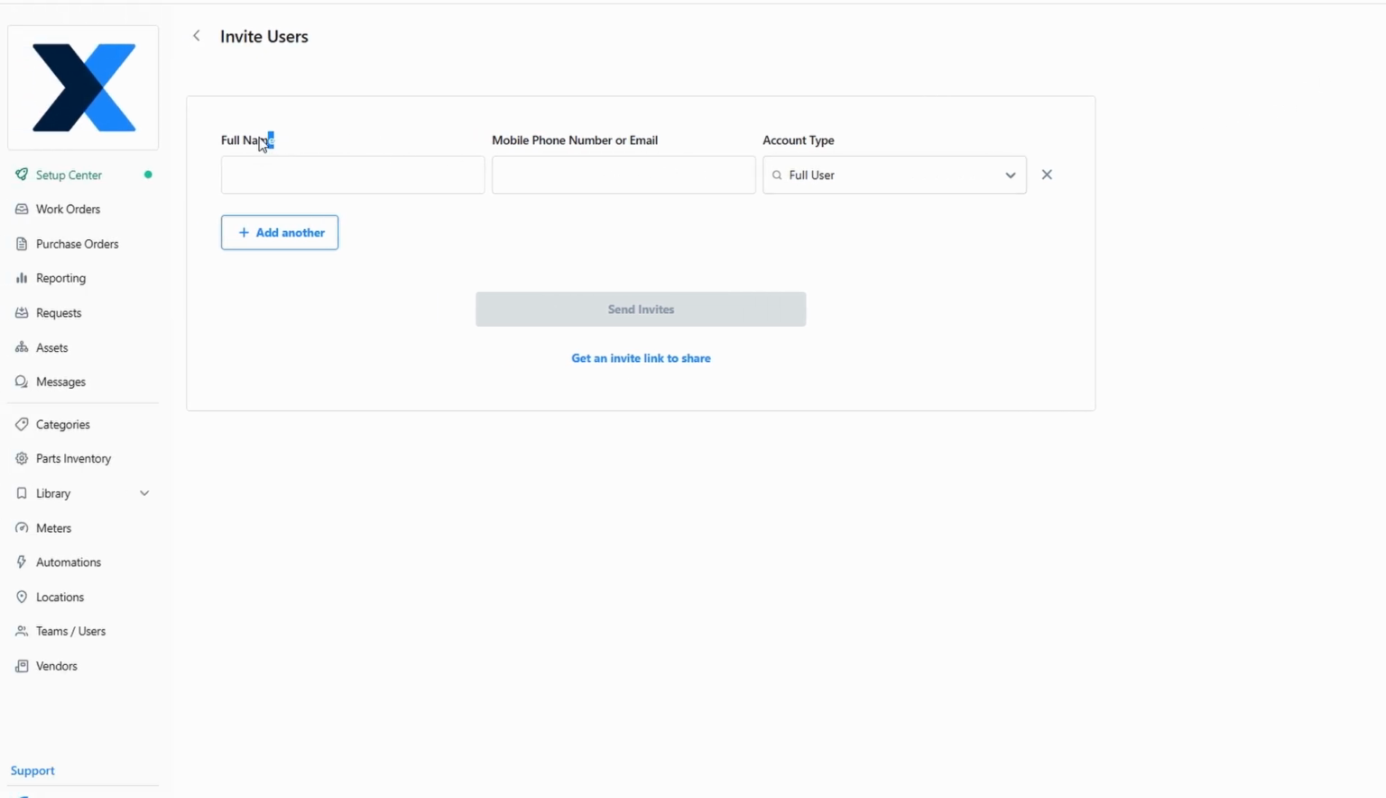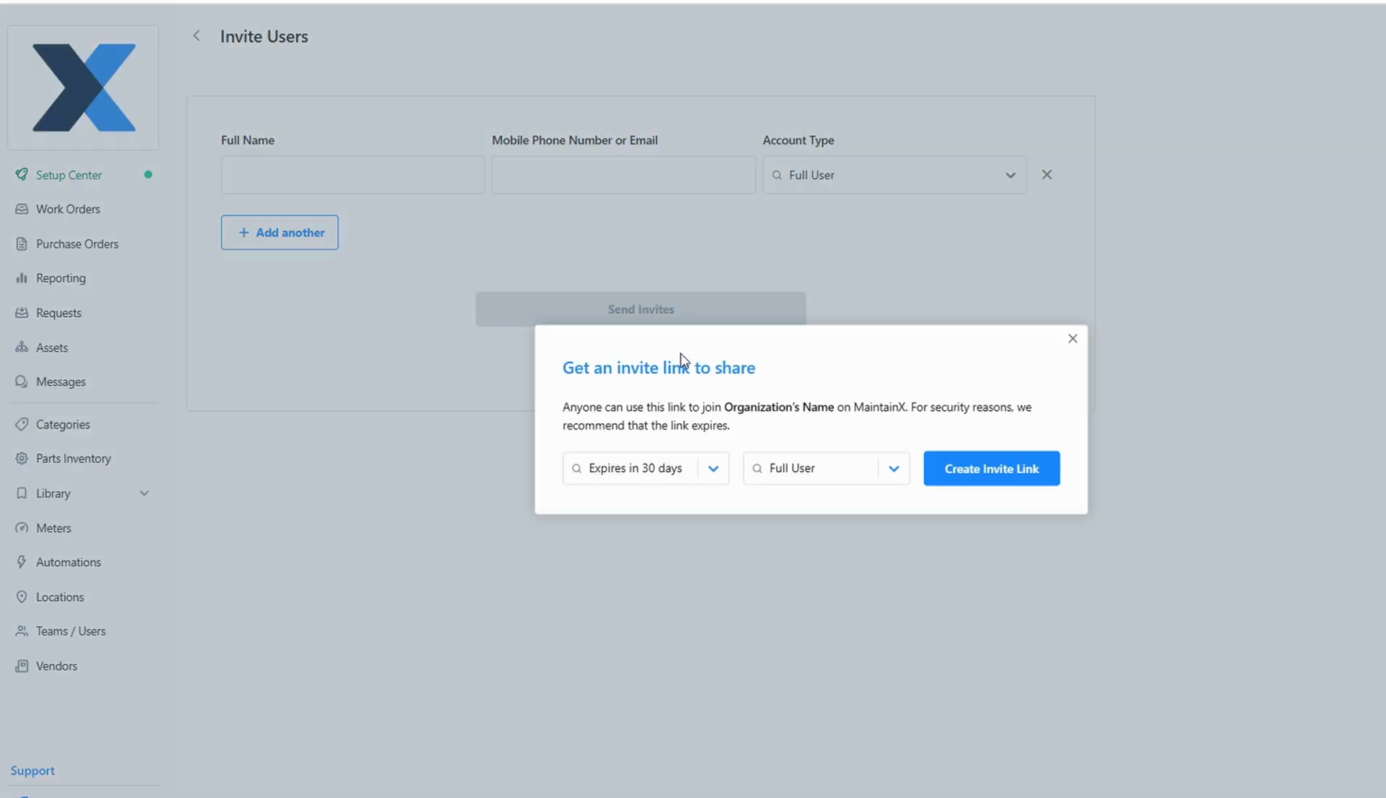Enter their full name, email address, or phone number, and select their role. The roles available are Administrator, Requester, or Full User, each giving different levels of access and control. If you prefer, you can even generate a direct invitation link for your employees, which they can use to join your organization at their convenience. Once they accept the invitation, they'll be officially added to your team in MaintainX.